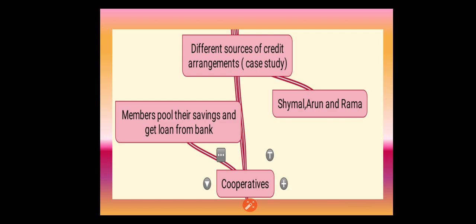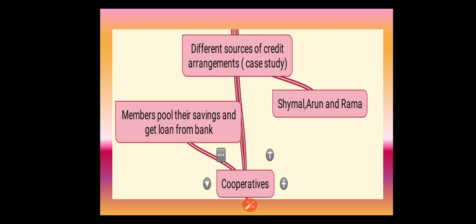Now in this case study, we are going to see the Krishak cooperative, which is situated in the village Sonpur. The Krishak cooperative has 2,300 farmers as members. It accepts deposits from its members. With these deposits as collateral, the cooperative has obtained a large loan from the bank. These funds are used to provide loans to the members. Once these loans are repaid, another round of lending can take place.